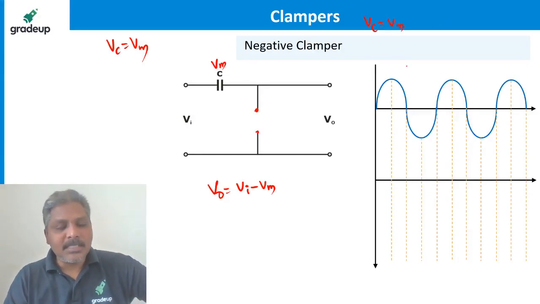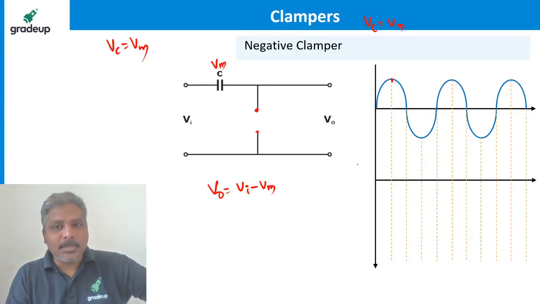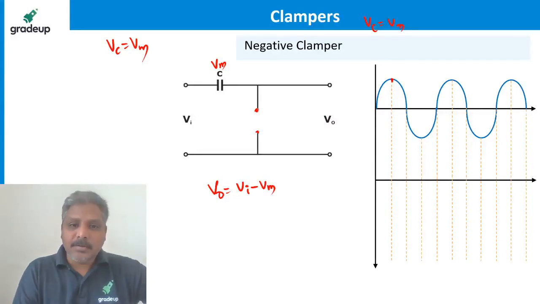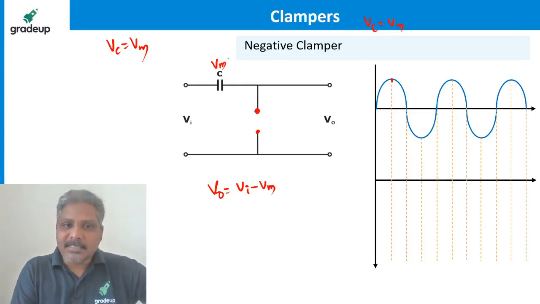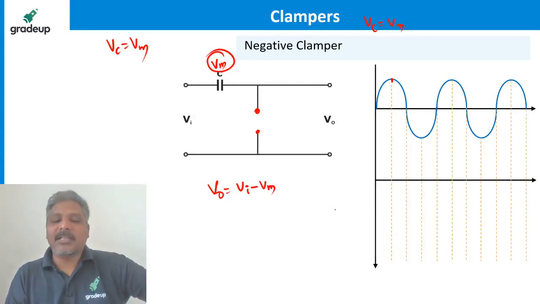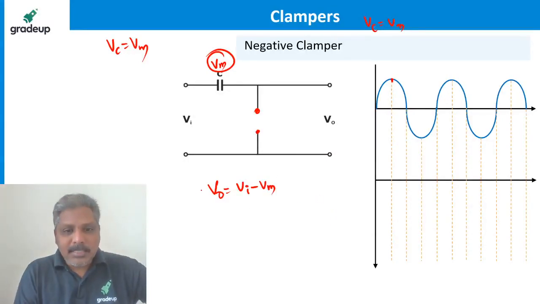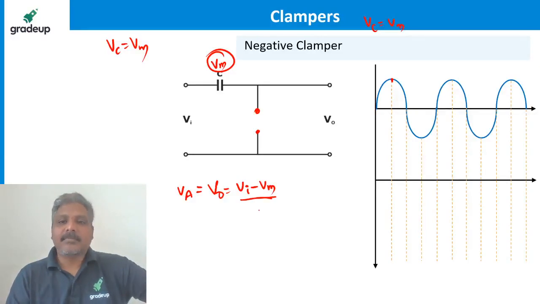Why can't the capacitor discharge? Because for the capacitor to discharge as per the input voltage decreasing like this, there must be a path for it to discharge. There is no path. Now the diode is open, so the capacitor is not discharging. When the capacitor is not discharging, it retains its voltage as Vm only. So the output voltage now, and in fact the anode voltage also, always follows this equation.